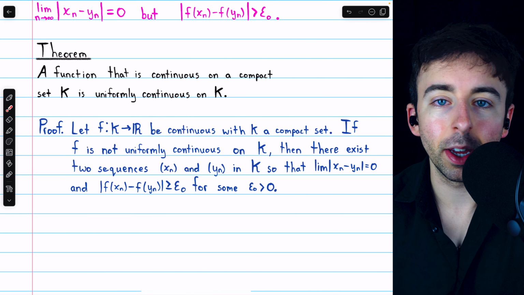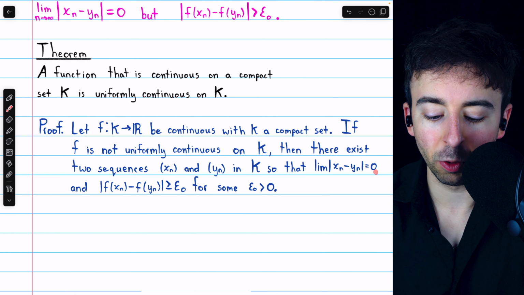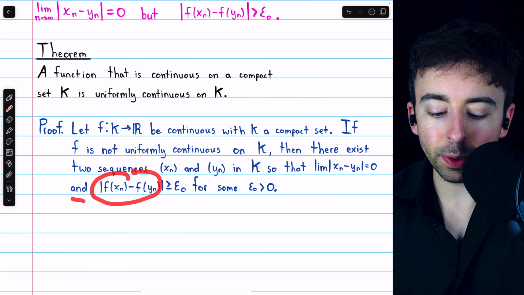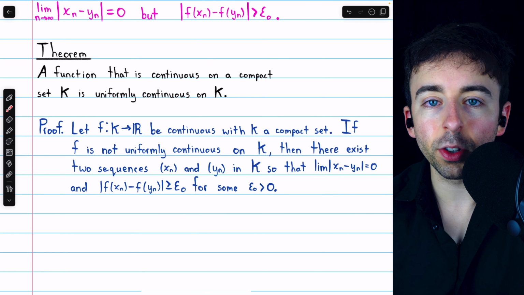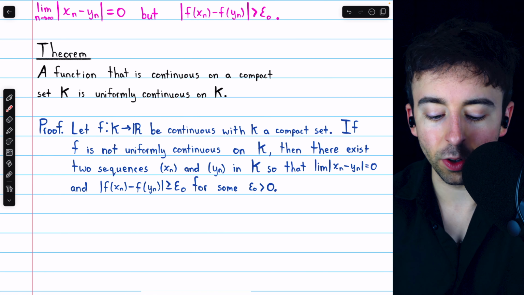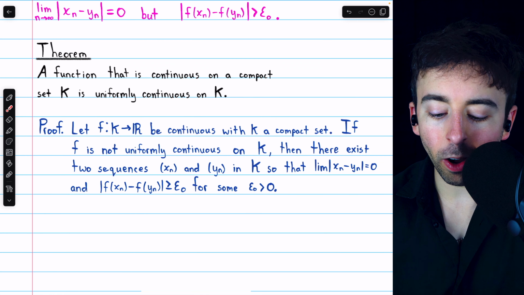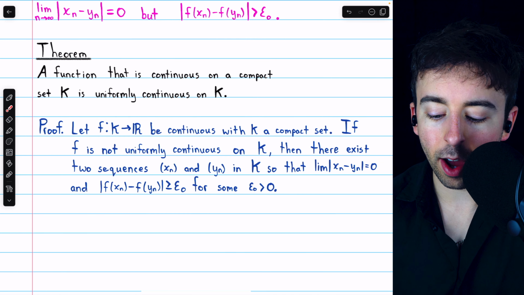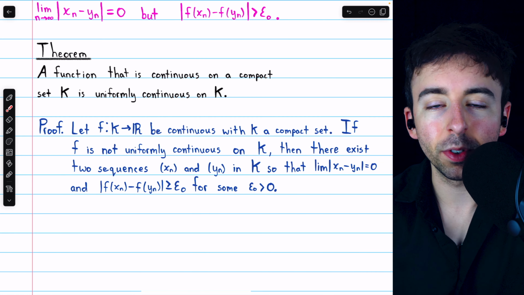That is, the limit of their differences approaches 0, and the distances between the images of the terms of the sequences under the function f are all greater than epsilon naught for some positive epsilon naught.